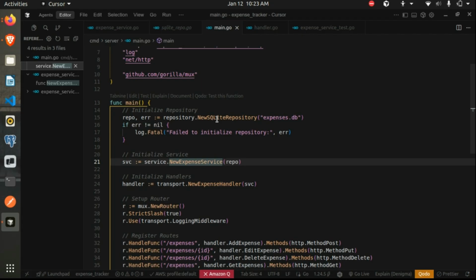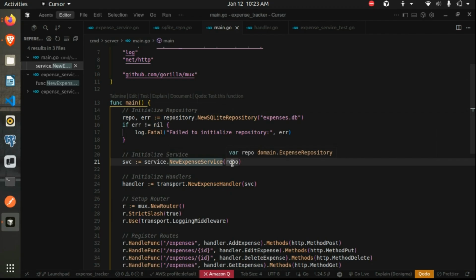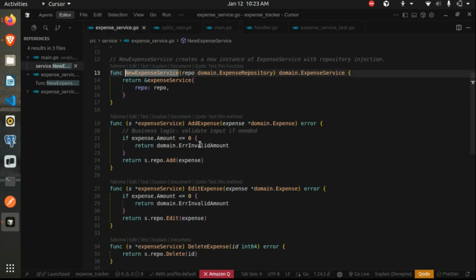Once we initialize this repository layer, we receive an object of domain.ExpenseRepository, which is needed by our service layer. Then we initialize an object of the service layer and pass this as a dependency to the service layer. If we go over here again, we can see we receive this dependency and assign it to a repo layer object. Now, in a similar fashion, we implement all the necessary methods which we declared for the service layer interface. And this then internally calls the repository layer.